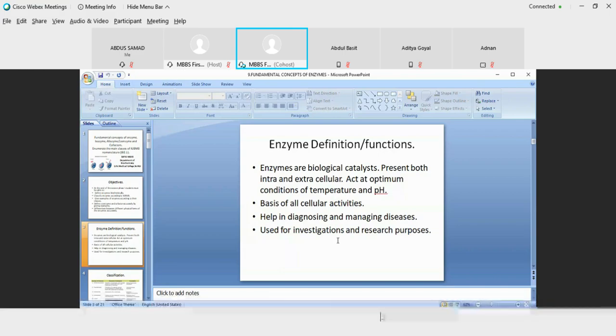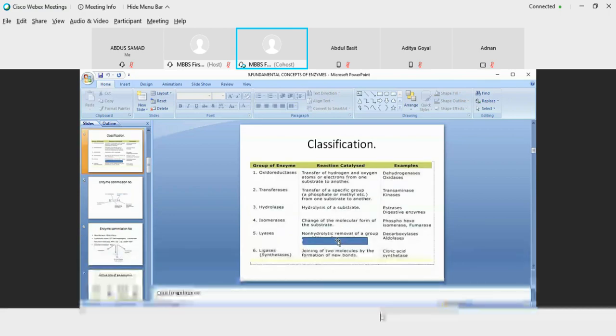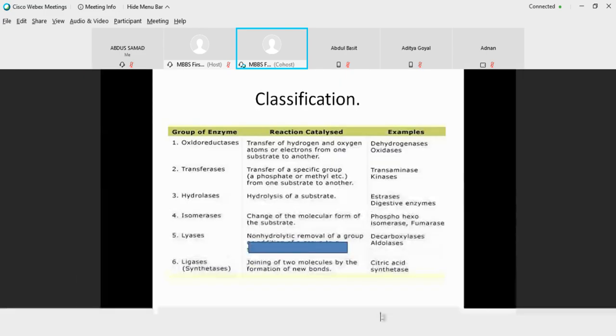Now coming on to their classifications. Classification is done in two ways. One is to classify the enzyme depending upon the classes of an enzyme, and another is that we assign an enzyme commission number. The classification of an enzyme is based on 6 different classes, starting from 1 to 6.